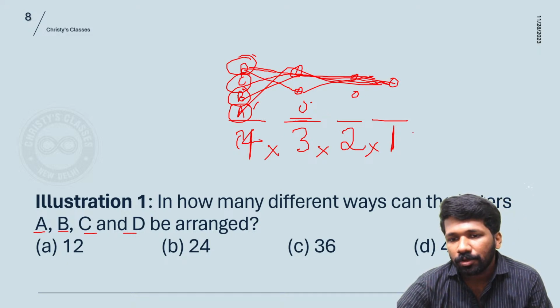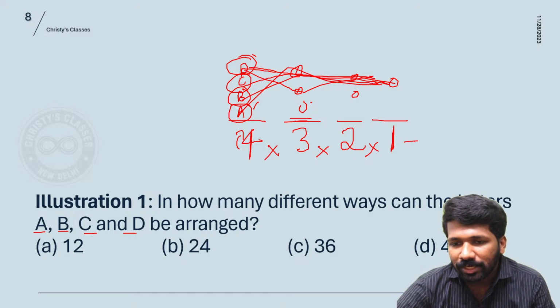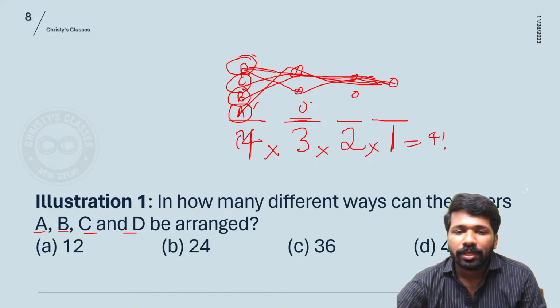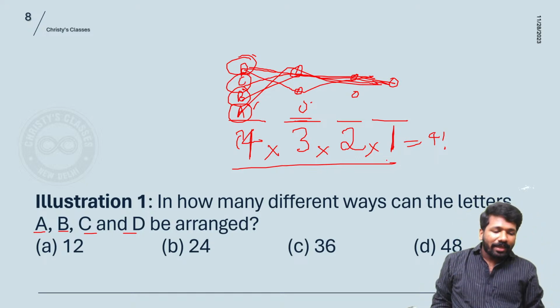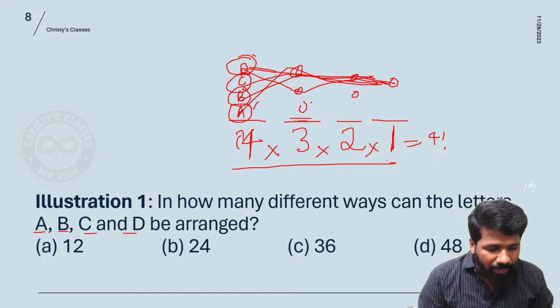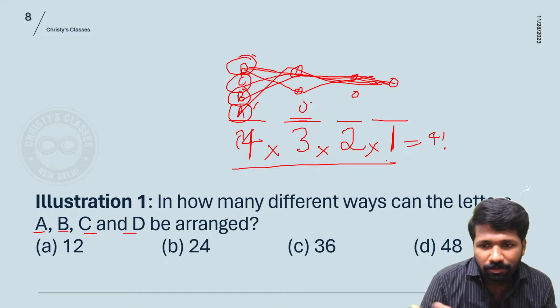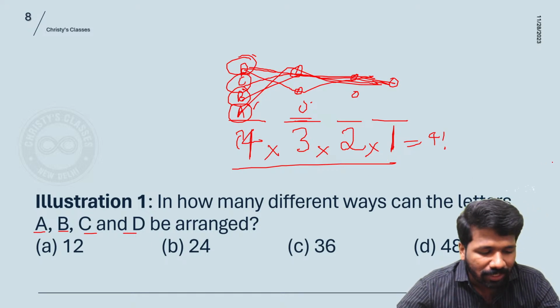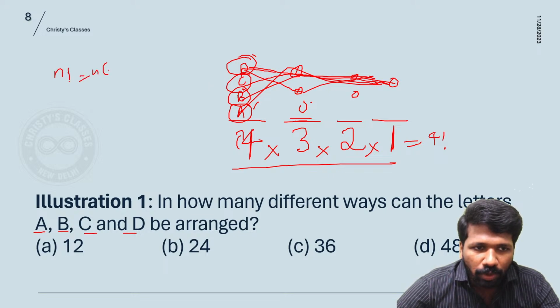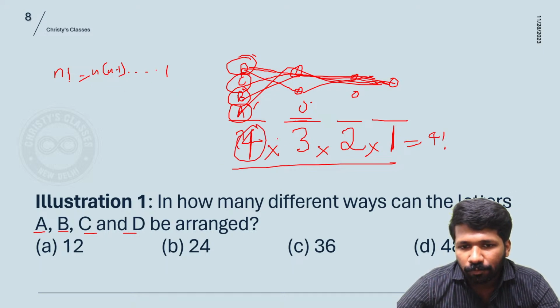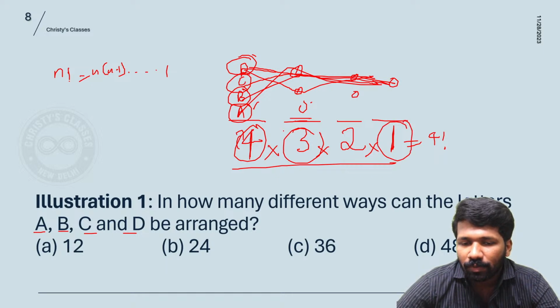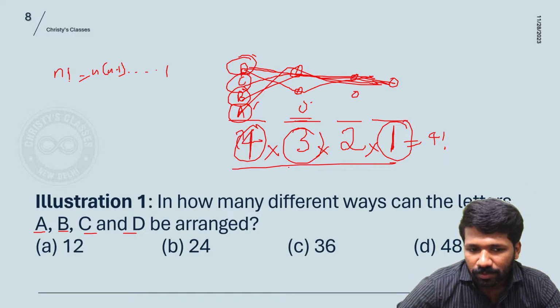So 4 into 3 into 2 into 1, that is written mathematically as 4 factorial. 4 into 3 into 2 into 1 is called 4 factorial in maths. Some of you are not of the math background, that is why I am just telling that. Most of you know factorial, I guess. In case not, just understand n factorial means n into n minus 1 into up to 1. You have to multiply till you reach 1. So 4 factorial means 4 into 3 into up to reaching 1, you have to continue that.